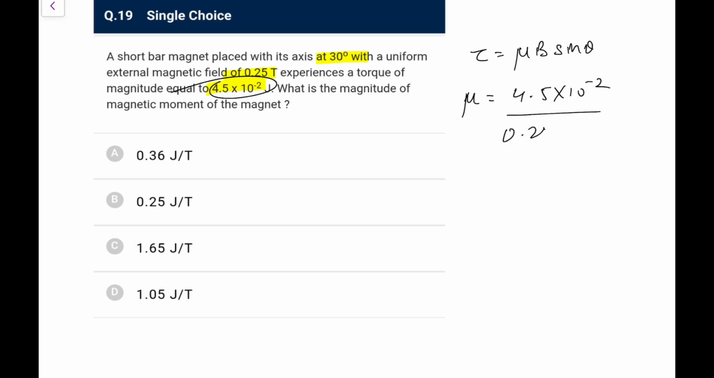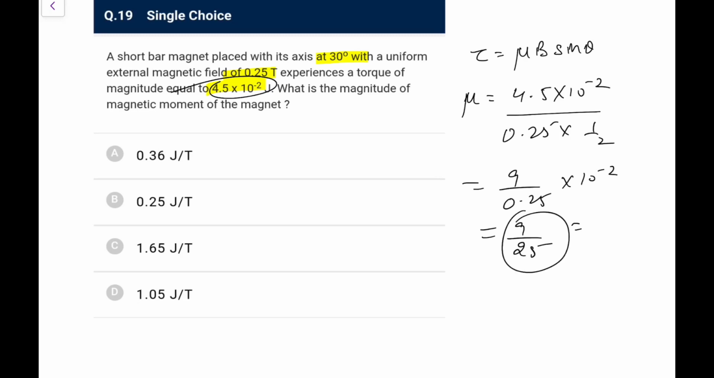B would be 0.25. Sin 30 is 1 by 2. So it is 9 upon 0.25 into 10 to the power minus 2, or I can say 9 by 25. So 9 by 25 is 0.36, and that is the value of the magnetic moment you can go for. Next one.